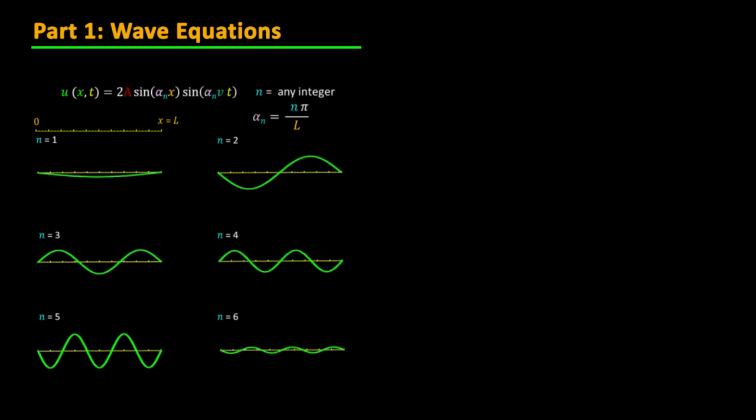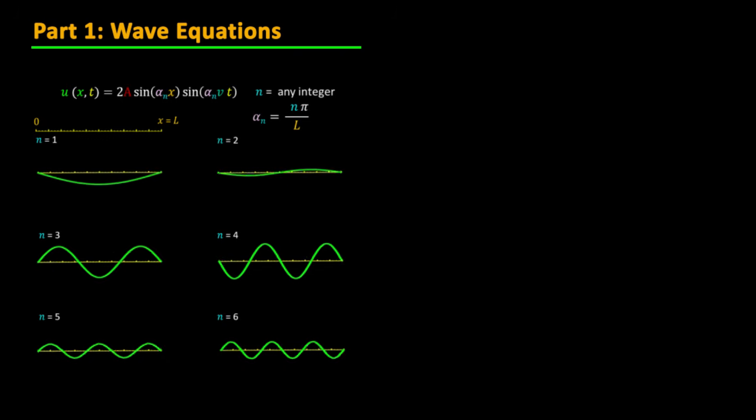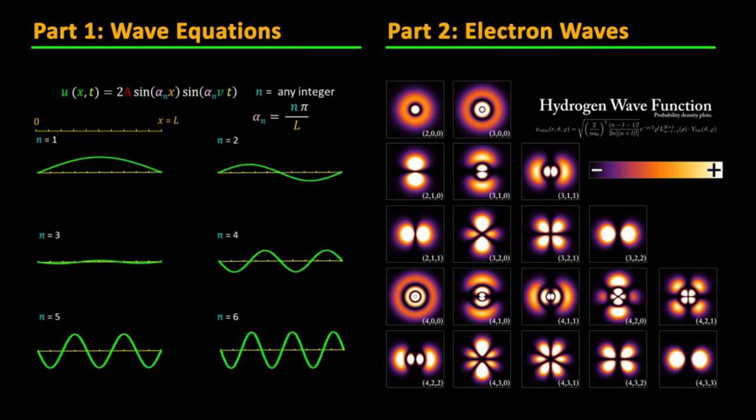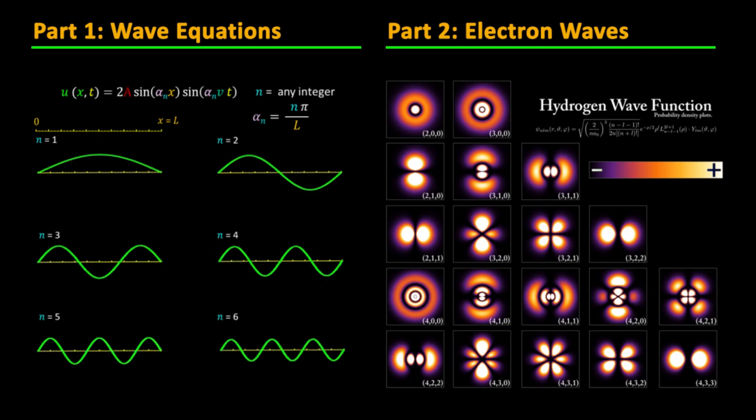Today's episode will dig into the mathematics of wave equations in the context of classical physics problems like vibrating strings. The next episode will apply these concepts to achieve a deeper understanding of Schrödinger's equation and the quantum mechanics of atomic orbitals.